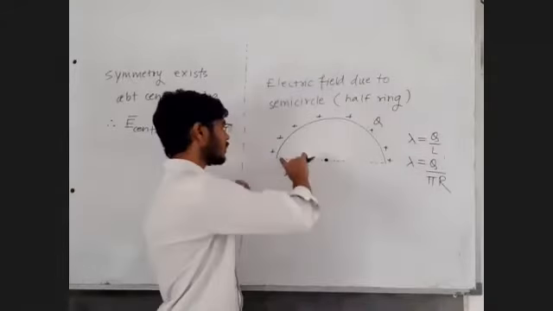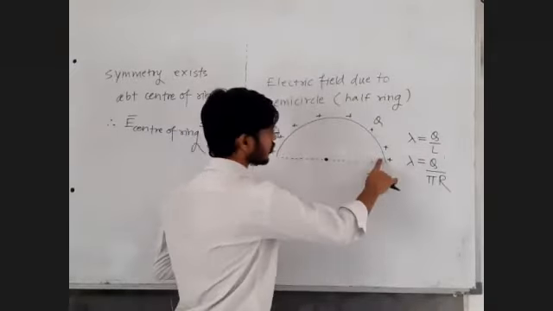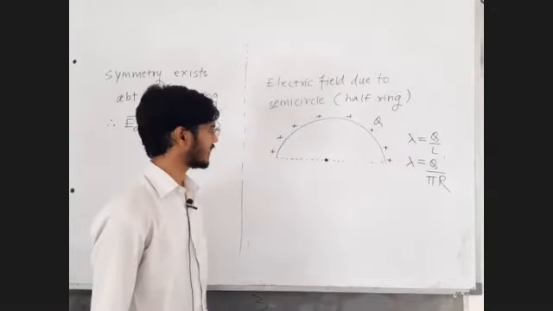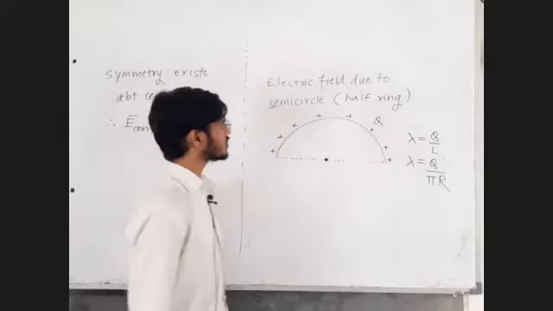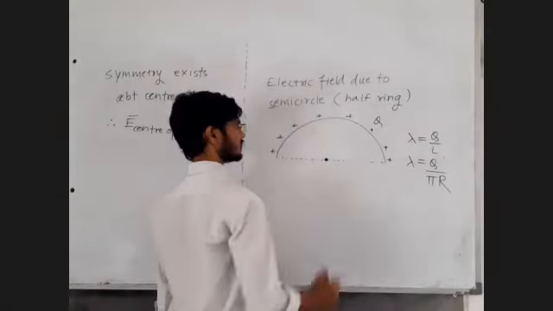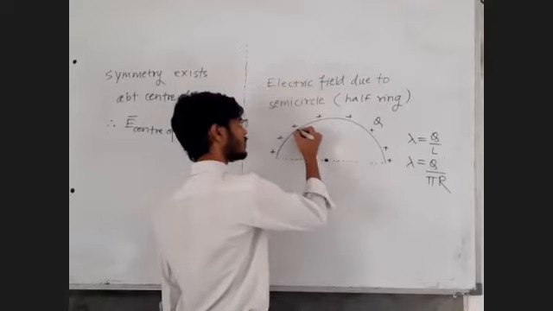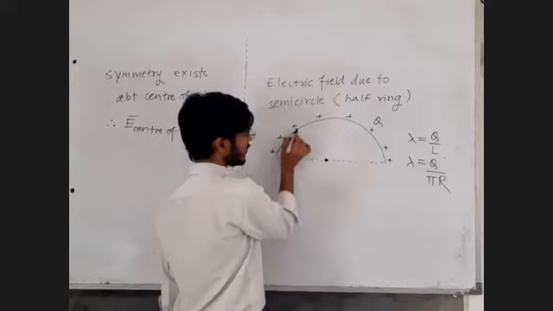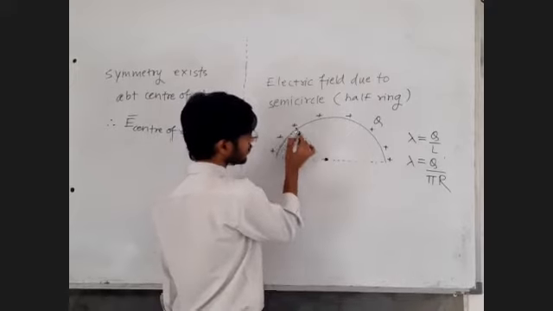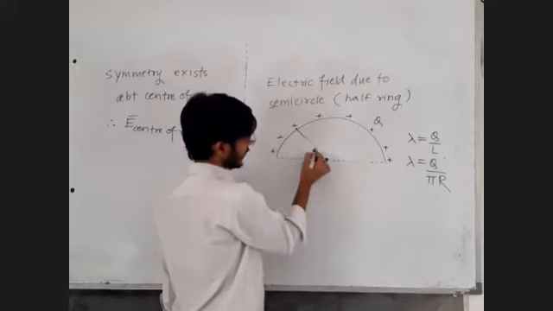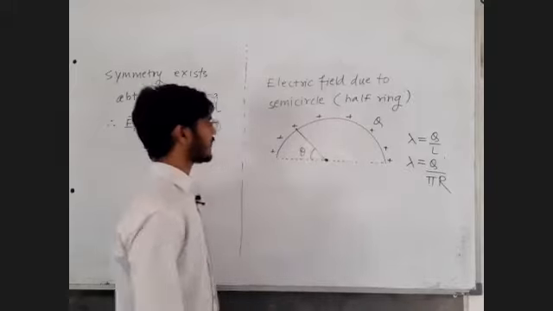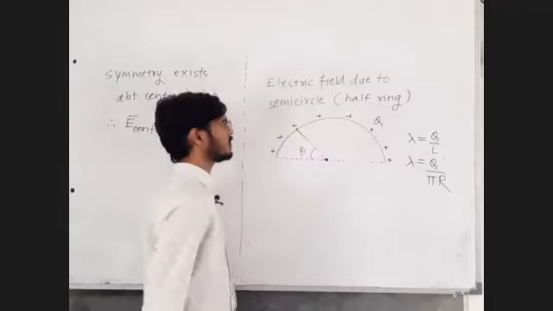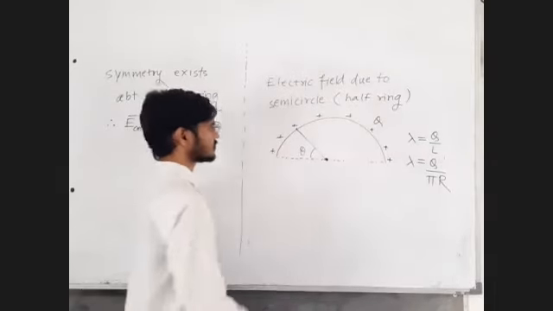Fine. Now the charge is distributed along the arc of the circle and basically not on the straight line. Yes sir, but we can find out an arc length, and if we make that arc very small, let's say at this point, at an angle of theta, we consider a small element having very small length ds.